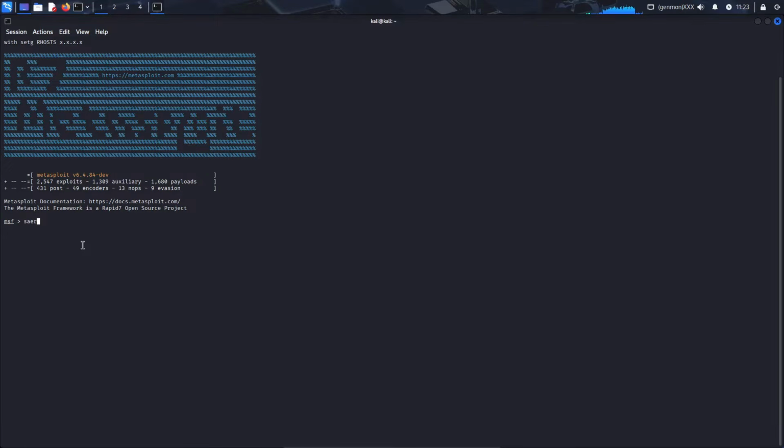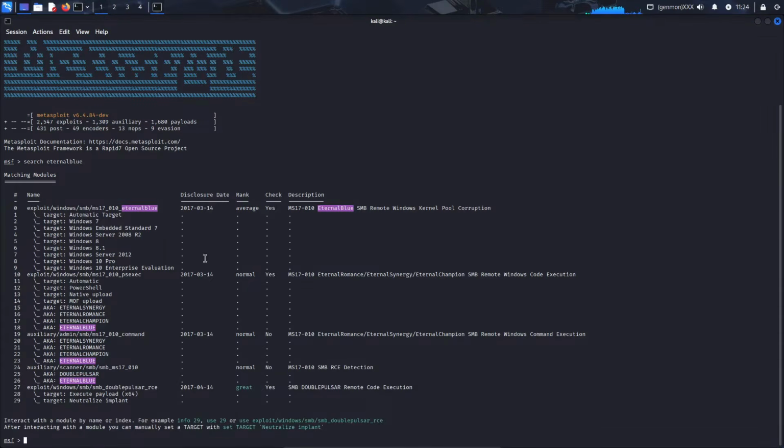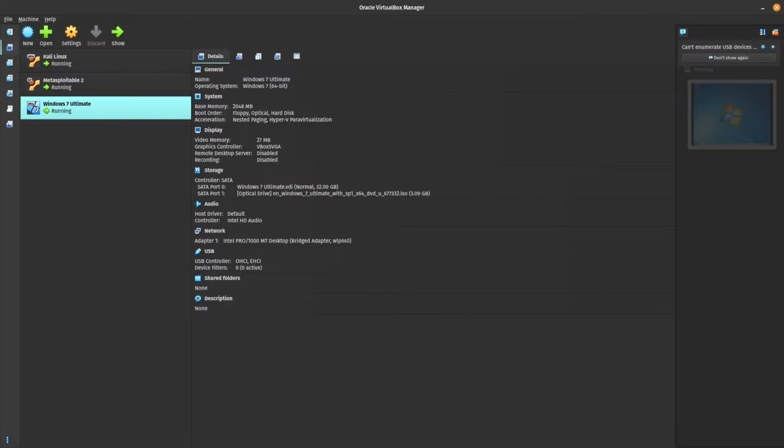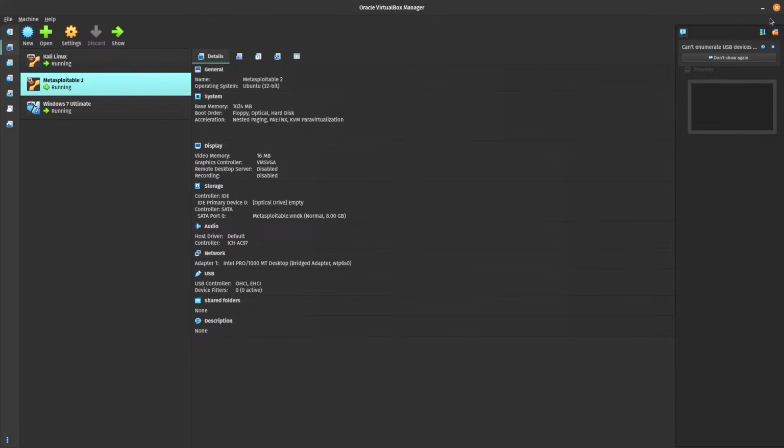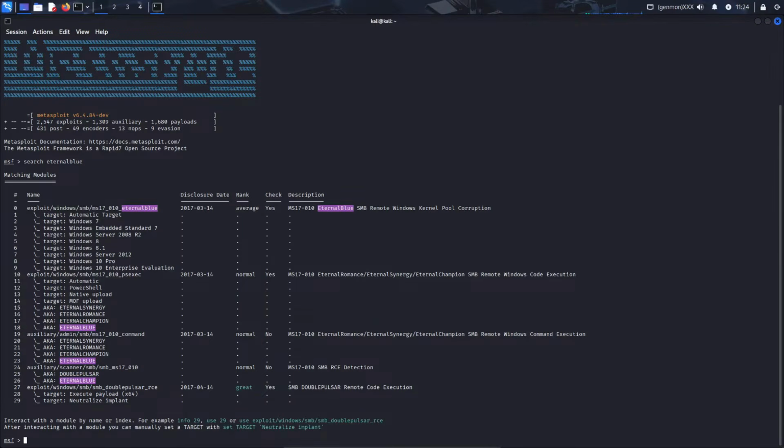Now, what I'm going to do now is I'm going to search for a specific exploit. So I'm going to search for EternalBlue. And what this does is it allows you to get into any Windows 7 machine that is connected to the internet. Anyway, let's take a look at it. I have VirtualBox open. So I have Windows 7 and another vulnerable virtual machine. Now that I've said that correctly, here's how this goes.